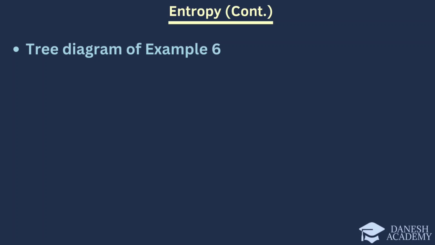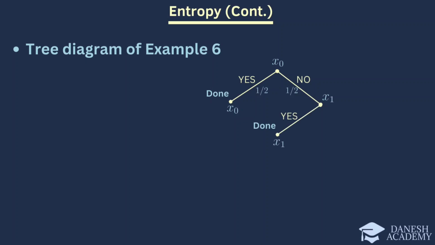Let's examine the tree diagram for example 6. First, we ask if x equals 0 occurs. If the answer is yes, x equals 0 happens with a probability of 1/2. Else, we move to the next question. Now we ask if x equals 1 occurs. If yes, x equals 1 happens with a probability of 1/2. Otherwise, we move to the next question and ask if x equals 2 occurs. If the answer is yes, x equals 2 happens with a probability of 1/2. And if not, x equals 3 happens with a probability of 1/2.